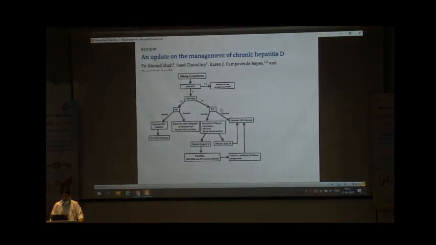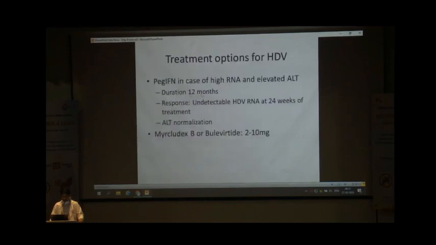If there is elevated ALT with presence of hepatitis D virus RNA, we should consider hepatitis D virus specific therapy. Nowadays, the recommended treatment is interferon. The duration is for 12 months, and the response is very good. Majority of the patients have undetectable hepatitis D virus RNA at 24 weeks with normalization of the ALT.